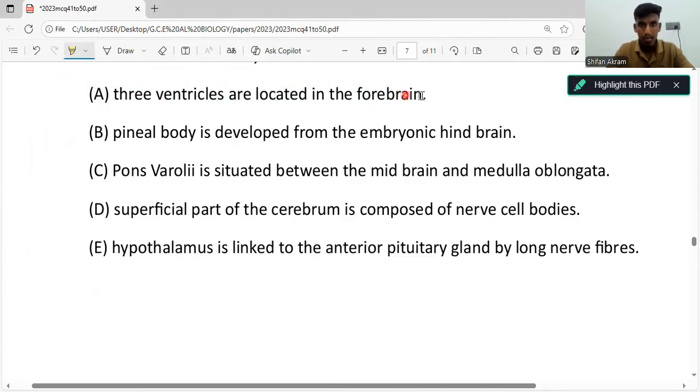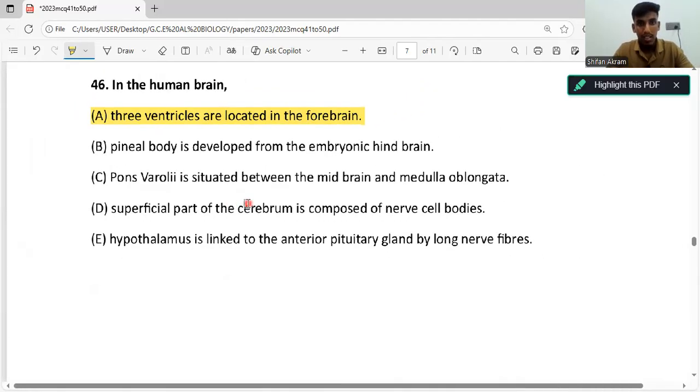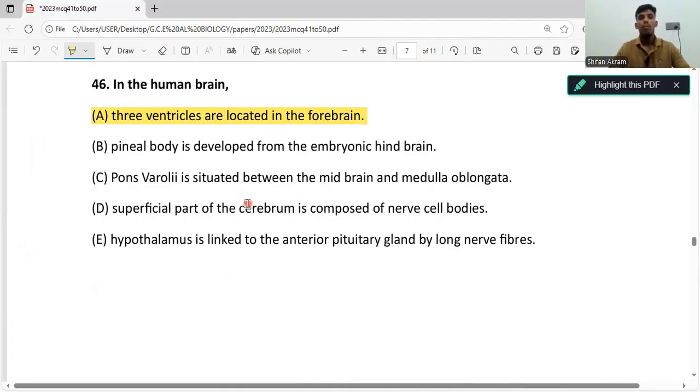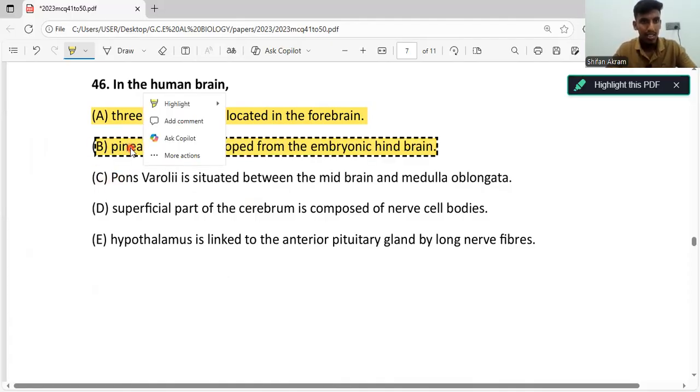Now let's go through the second statement. Pineal body is developed from the embryonic hindbrain. Pineal body, as I told, belongs to the forebrain part, right? So it is developed from the embryonic forebrain, not the hindbrain. So what is the pineal body? Pineal body is a pineal gland. The pineal gland is usually the one that is involved in the function of the sleep and wake cycle. They secrete melatonin. Okay, remember that also. Okay, this statement is wrong.